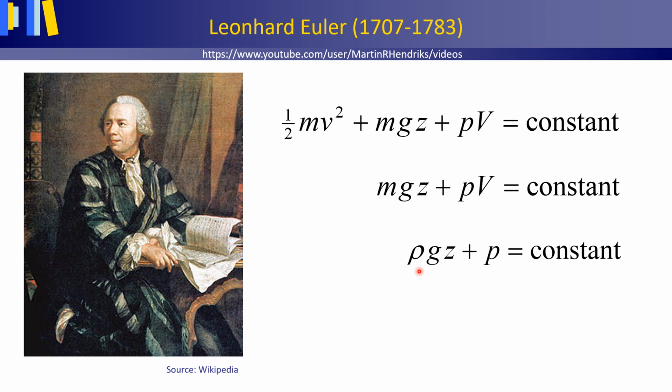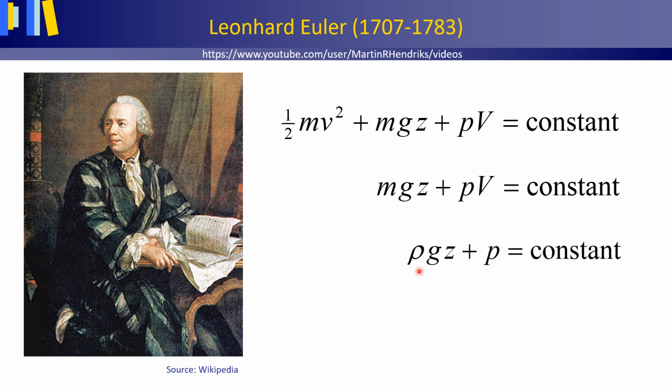Because fresh groundwater has a constant density of 1000 kg per cubic meter, we can also divide by the density. And because g, the acceleration due to gravity at a certain location, is also constant, we can also divide by g.